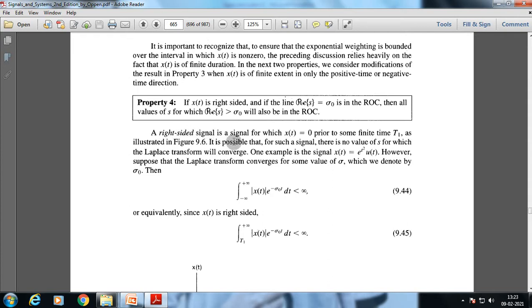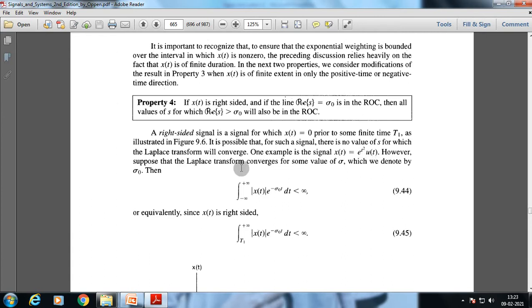A right sided signal is a signal for which x of t is 0 prior to some finite time capital T1, as illustrated in figure 9.6. It is possible that for such a signal there is no value of s for which the Laplace transform will converge. One example is the signal x of t equal to e to the power t square u of t.